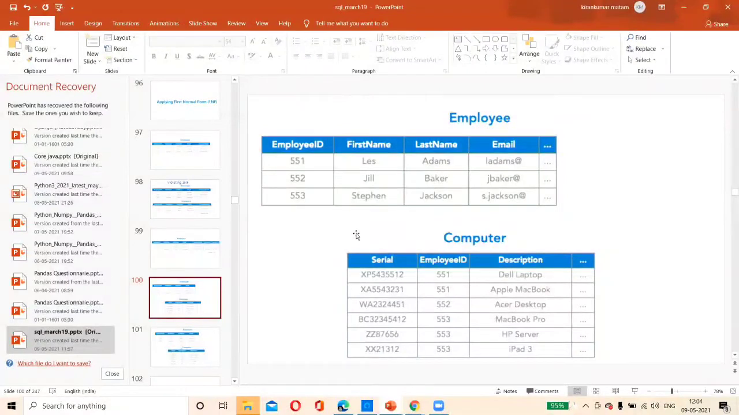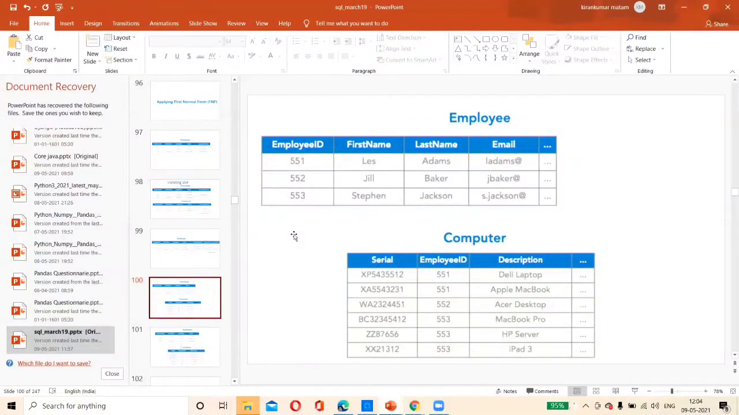So in that case, what we need to do is normalize the table. Normalize means divide the table. Okay, divide the table. So now what happened? The employee table is in first normal form, saying that all the columns in the table are unique. They are not repetitive. Correct? Yes or no?